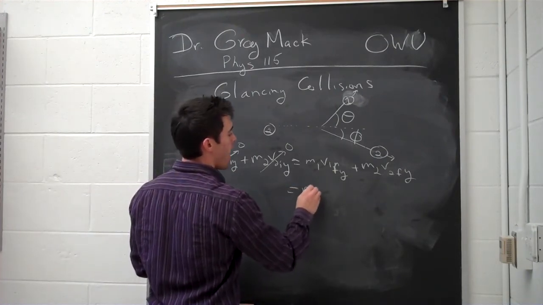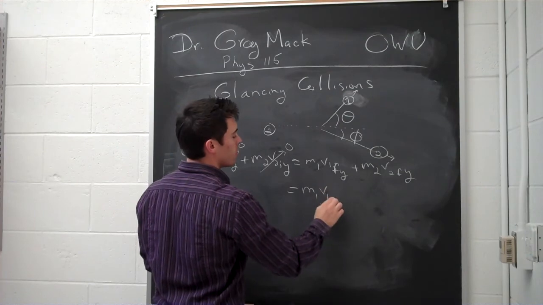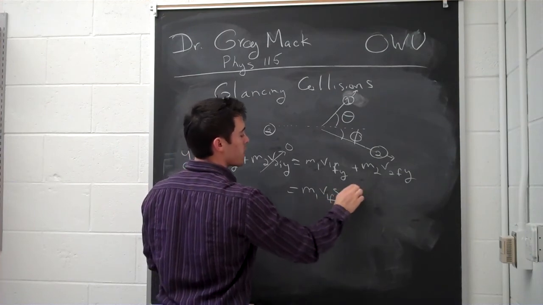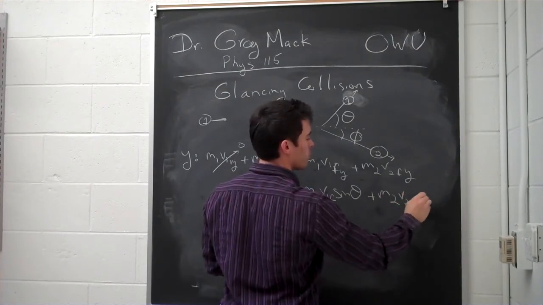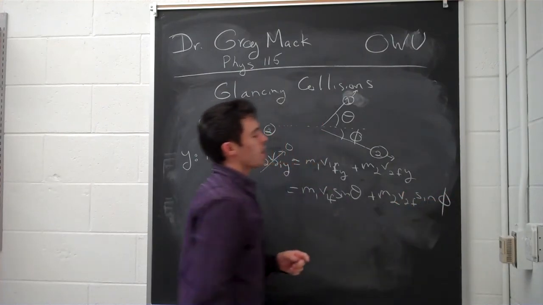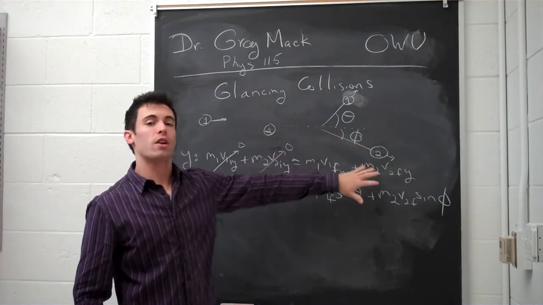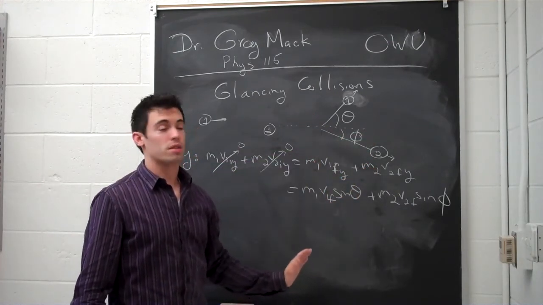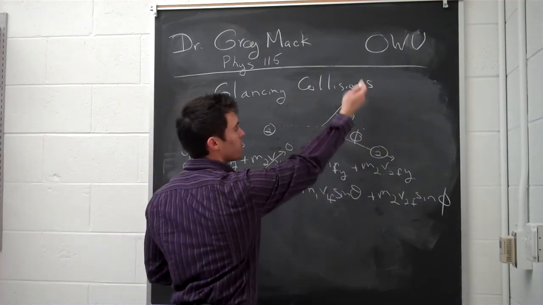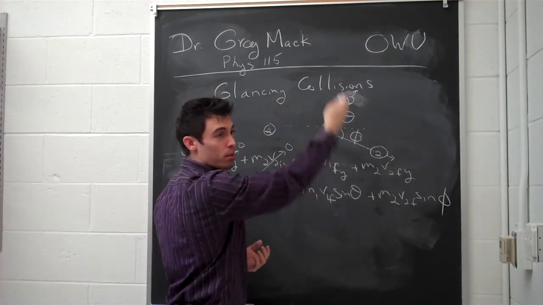So we want to write m1 times v1f sine theta plus m2 v2f sine phi, because the sine is going to be giving us the right dimension for that velocity. We want to look at the y velocity, which in this picture is the up and down part.